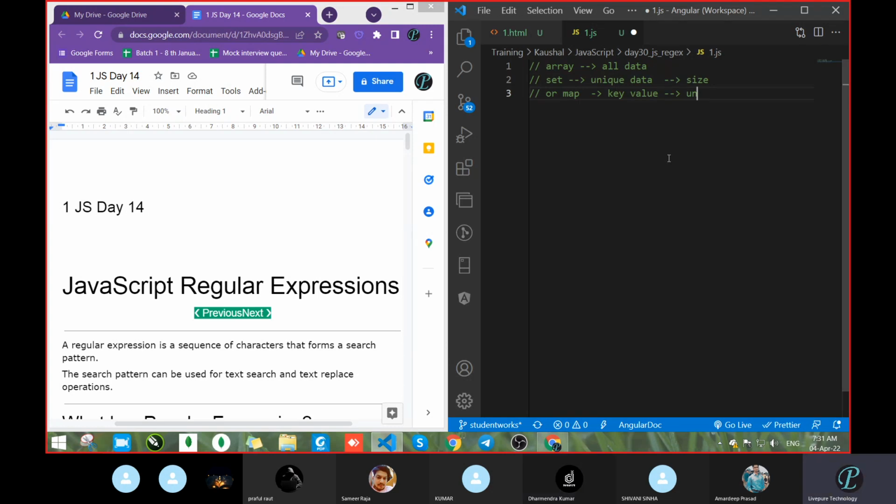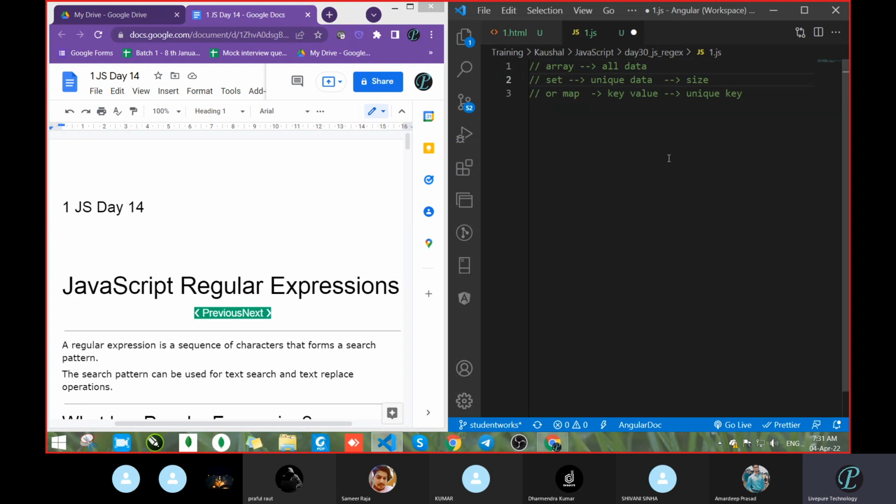So we will go with the map, because array also has methods like map, so it gets confusing whether it's an operator or a method, but let it be, that's not an issue. So with the map, what will we get? We will get unique keys, correct. So whenever the requirement is for unique data, you will move with the set. Then when you want unique keys, you will move with the map.